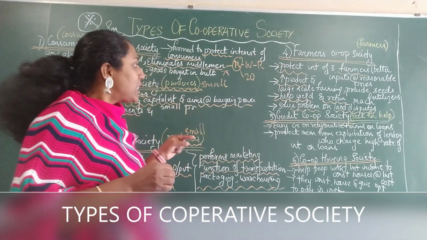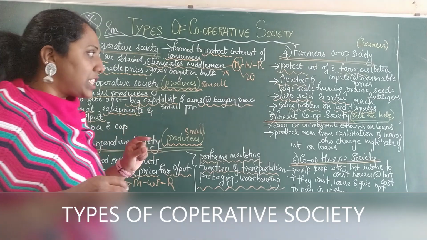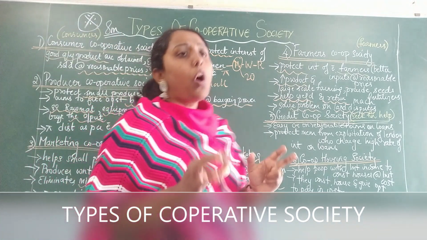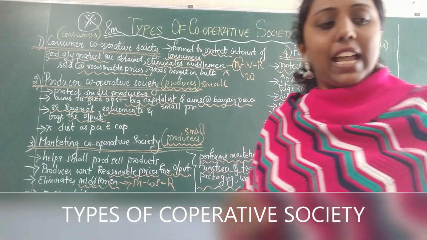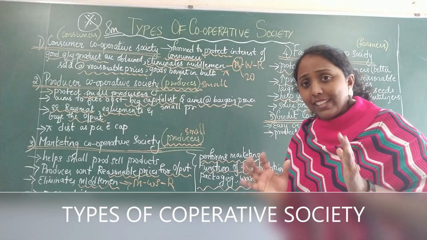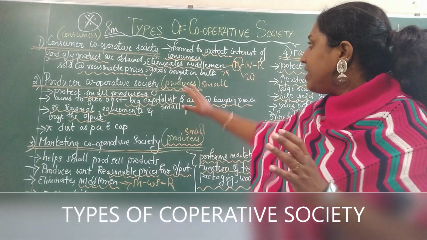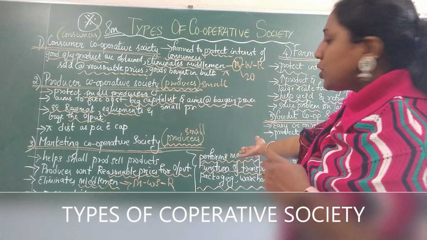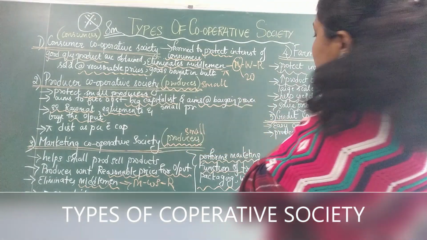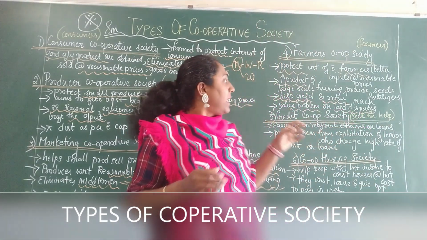So the next one is the credit cooperative society. Now, what is this credit cooperative society? This particular cooperative society is open to protect the people. Everywhere you saw there are consumers, there are producers, here also you saw producers, here also you saw farmers. But what is happening here?